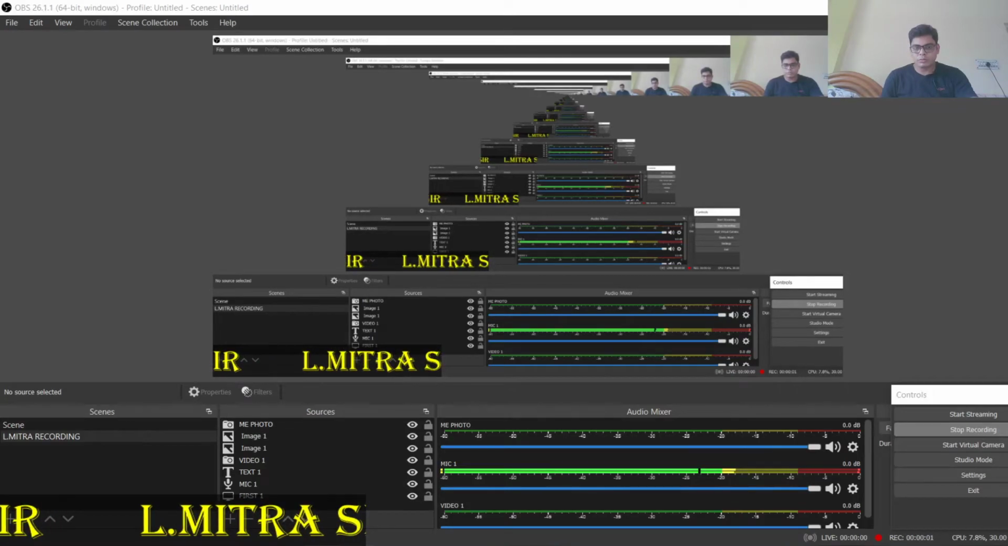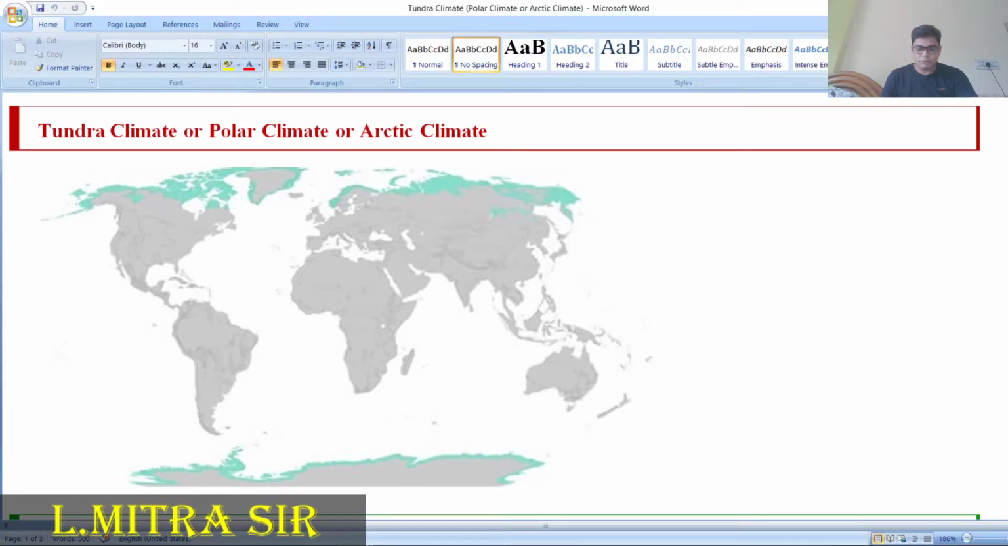Good morning, students. Today we are going to discuss the chapter named climatic regions, and perhaps it is the last topic of the same chapter: the tundra climate or polar climate. This is also known as the Arctic climate. So, one by one we have to discuss this.